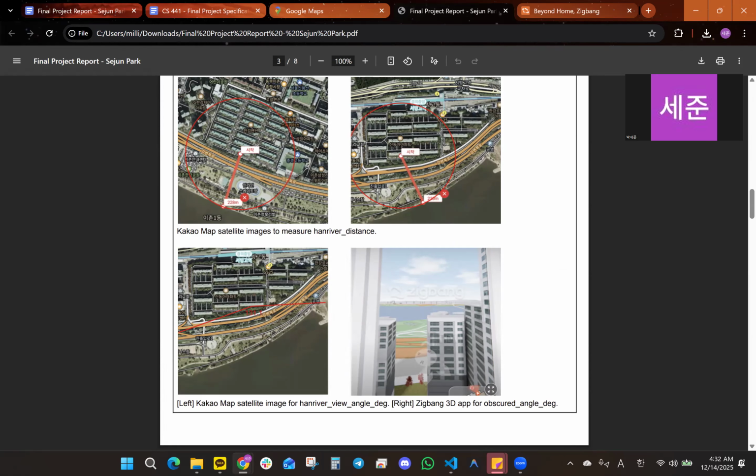And I trained machine learning models in a few different ways. So the first one is to naively train the linear or the random forest models on the full train dataset. And the second approach is, I would say, more elegant. So for each of the apartment complex, I first train the model that can predict the baseline price, which means the price of non-Han River view apartment.